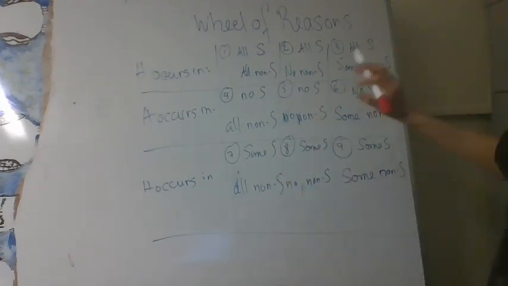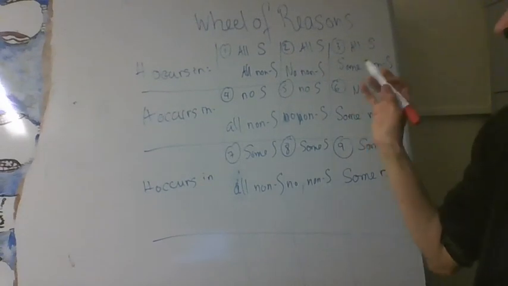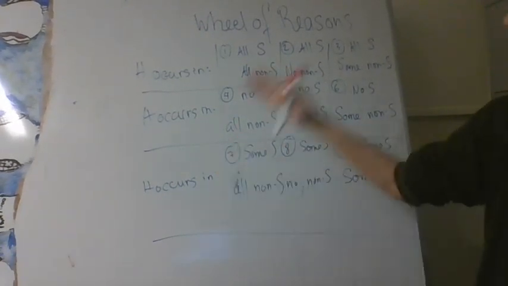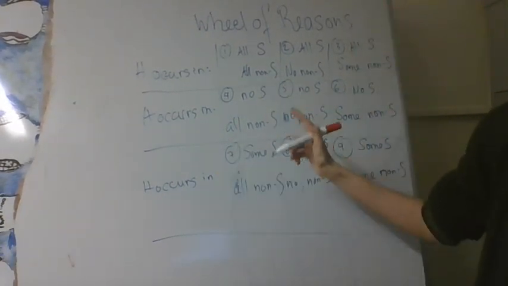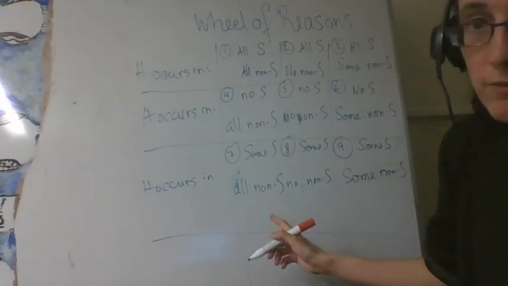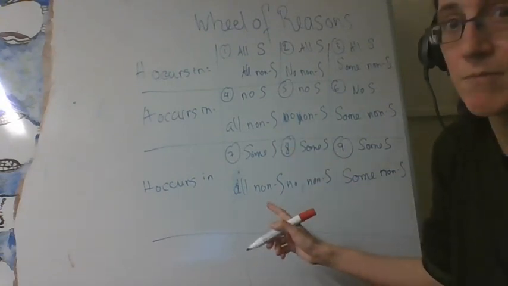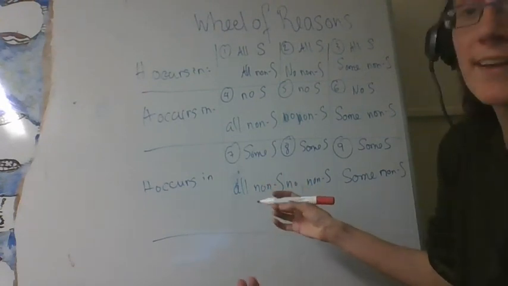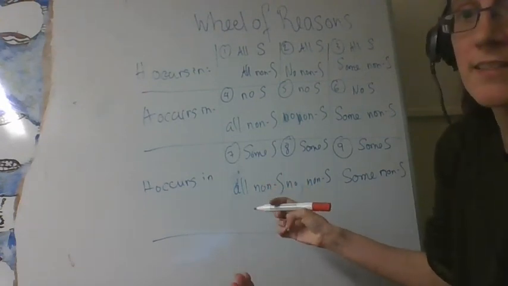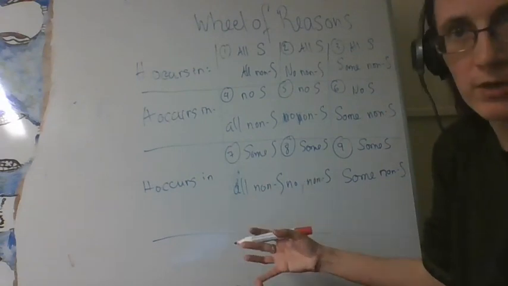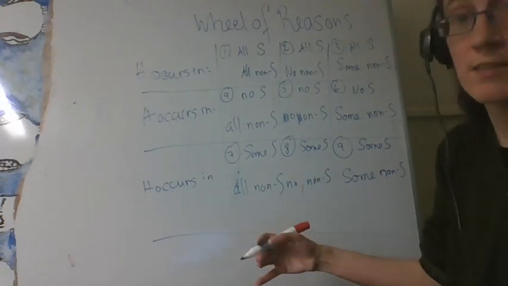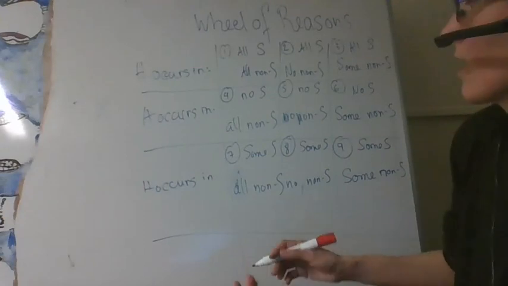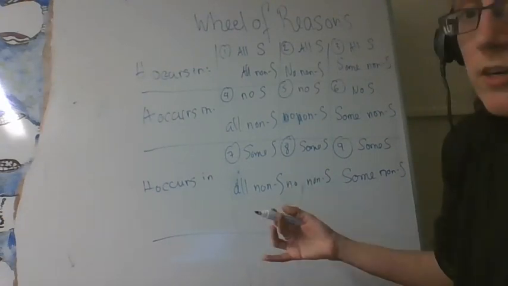Now, if we want to be able to use this relationship to get us from the Hetu to the Sadhya, then it's going to be very clear that some of these relations are not going to be useful or acceptable. So it has to be the case that the Hetu is actually present in some similar cases, that is, other cases where the Sadhya is present.